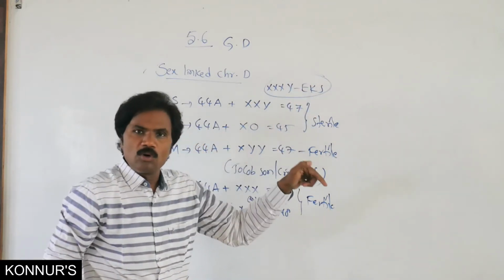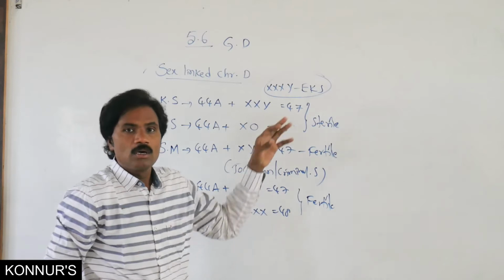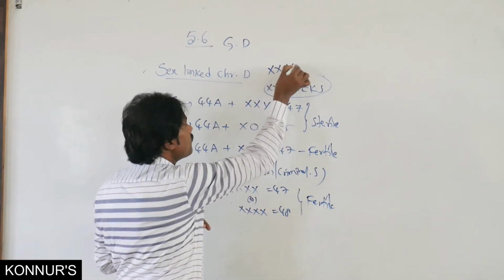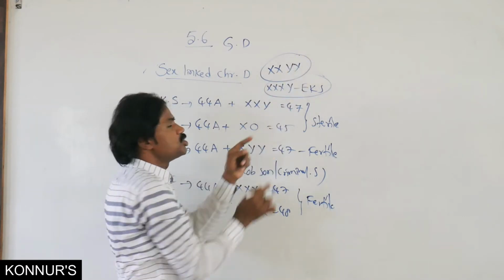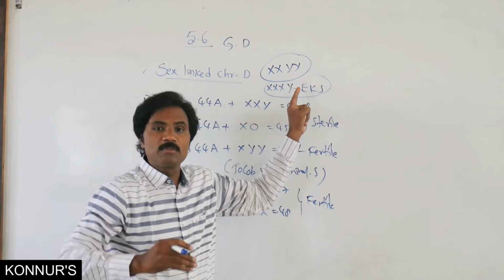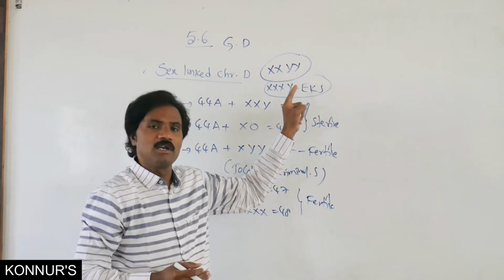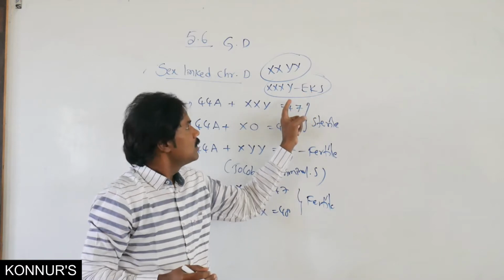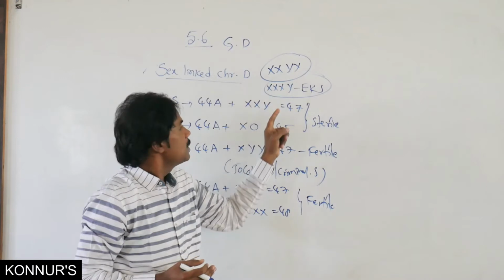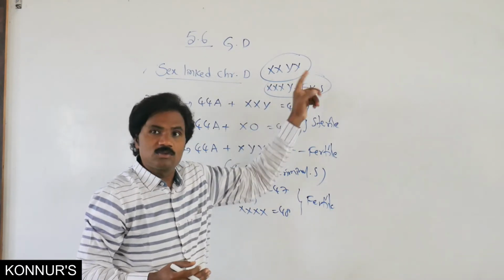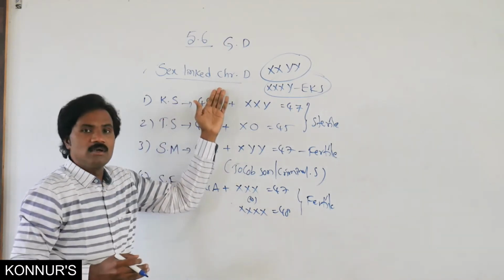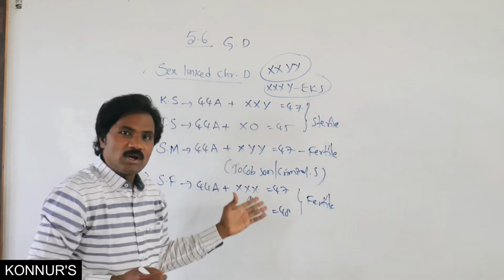If you add one more, that is also extreme. If you add Y, what is the name of such a genotype? It is also Klinefelter syndrome. The number of chromosomes increases, but it is still Klinefelter syndrome, the extreme one. XXY or XXYY is also Klinefelter syndrome. So this is related to sex-linked chromosomal disorders.